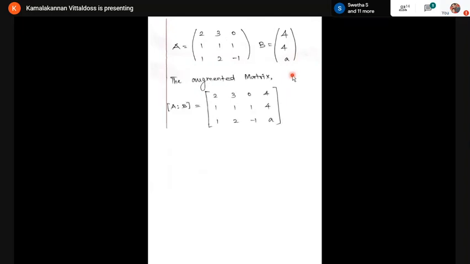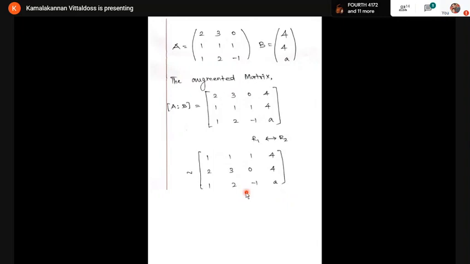I'm going to write the augmented matrix A comma B. Now, I'm going to find the rank of A comma B. Once I get the rank of A comma B, I can get the rank of A also. For getting the ranks, I'm going to use elementary row operations. First I'm going to interchange R1 and R2, since I have 1 here, so for simplification it's very easy. So the matrix becomes 1, 1, 1, 4, 2, 3, 0, 4, 1, 2, minus 1, A.